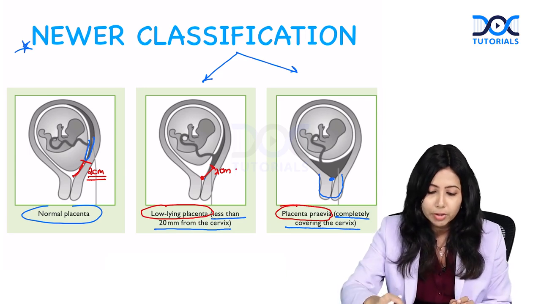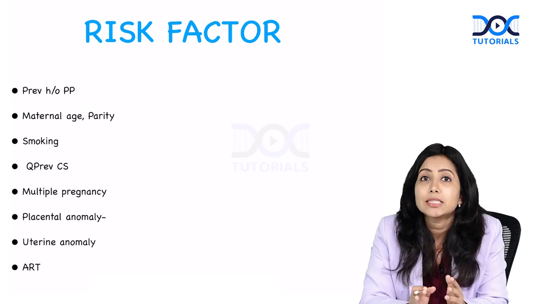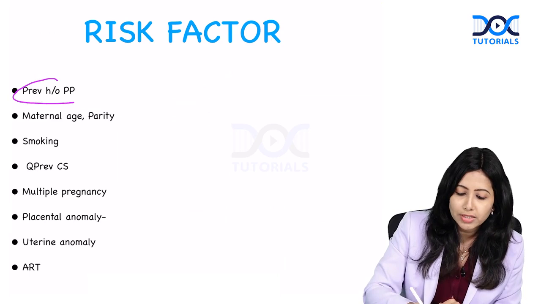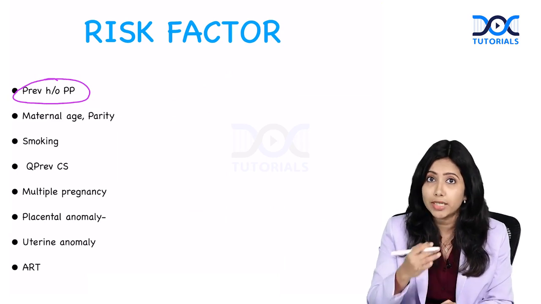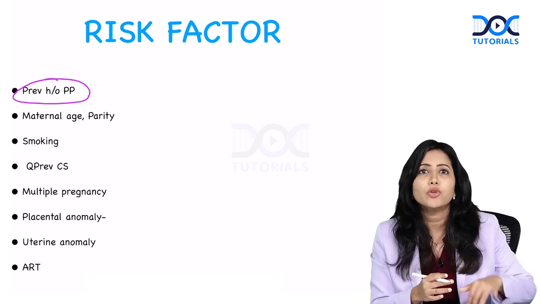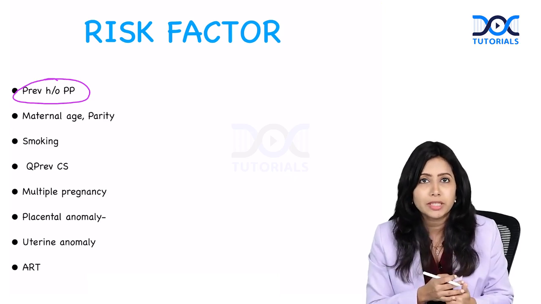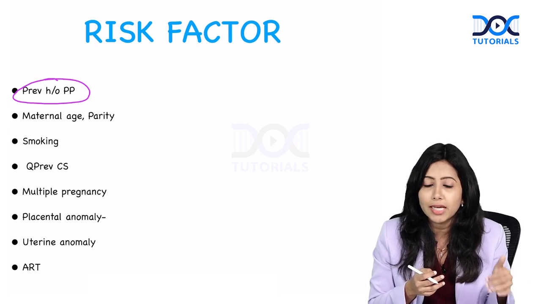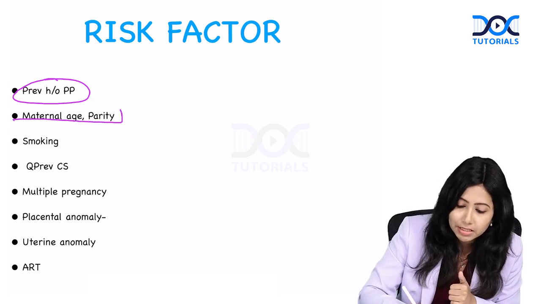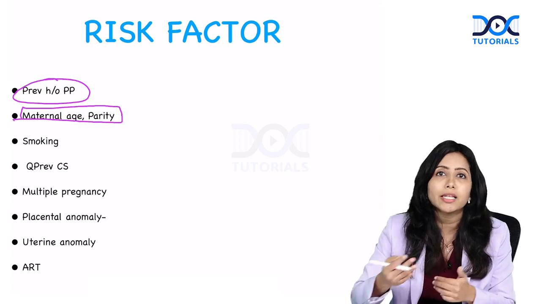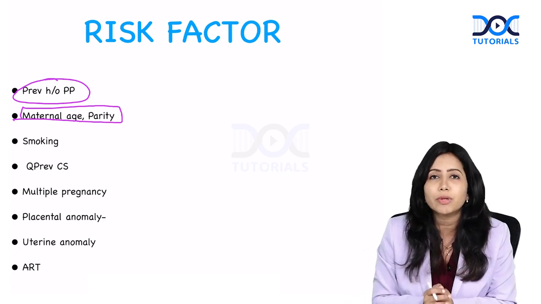Alright. Now, coming to the risk factors. Let's discuss the risk factors of placenta previa. The risk factors include previous history of placenta previa. As I usually tell you, in OBS, the previous history is usually a risk factor for the condition to recur in this pregnancy. Increased maternal age and parity is a risk factor. The higher the parity, the higher the age, the more the risk for placenta previa.